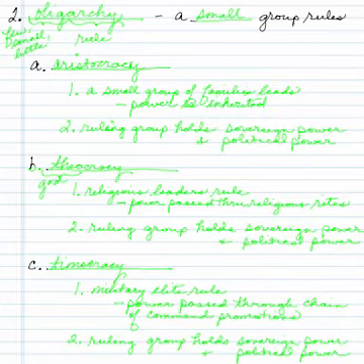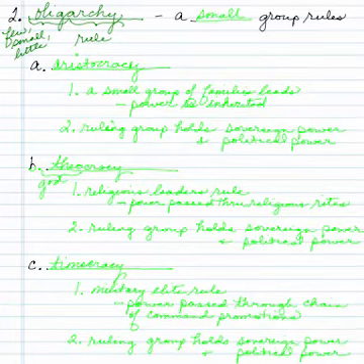Our next category is oligarchy. Oligarchy comes from two words. The root olig means few, small, or little. And the root word archy means rules, or to rule.